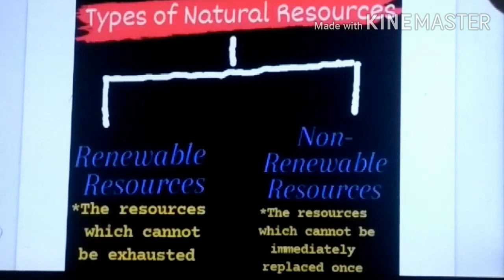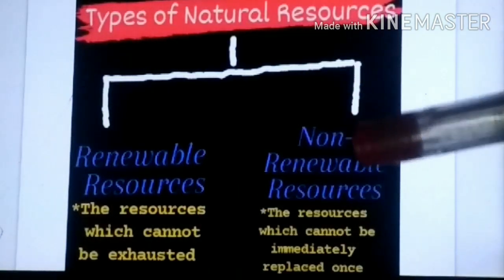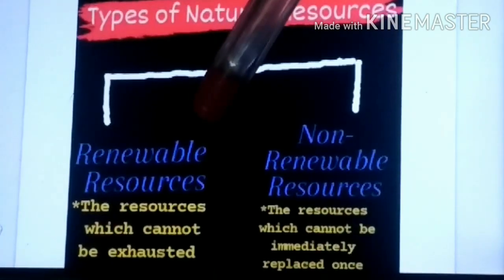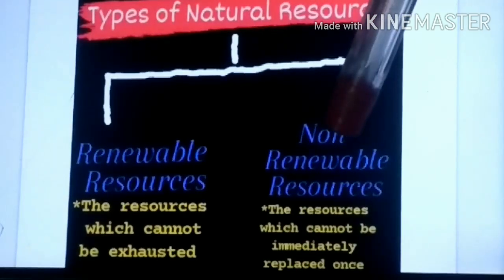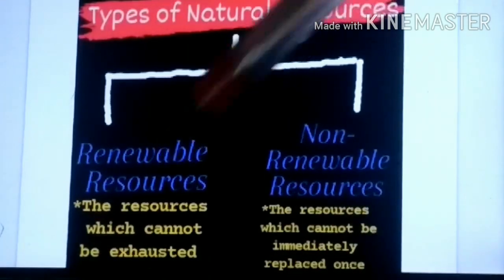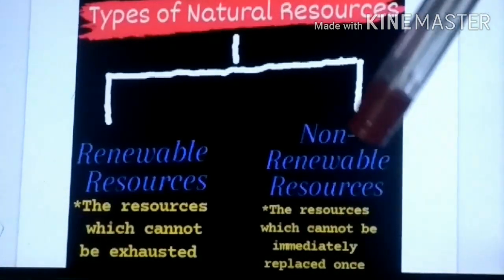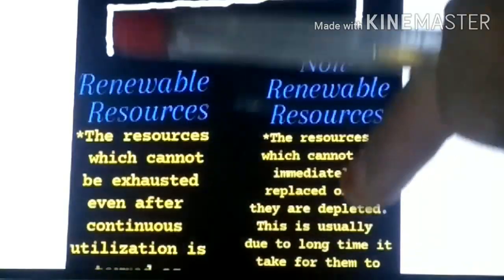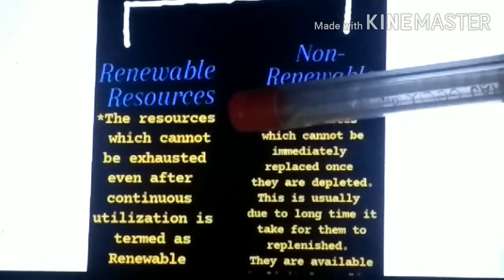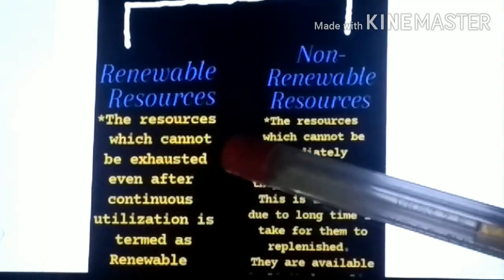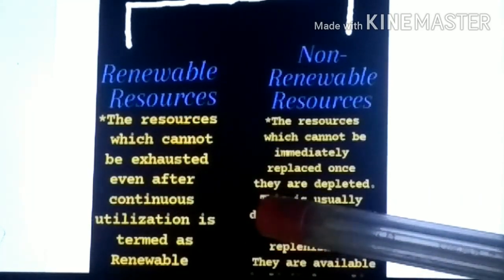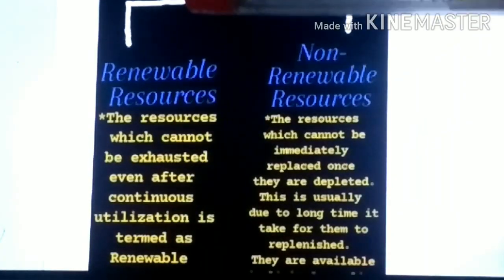There are two kinds of natural resources: renewable resources and non-renewable resources. So natural resources can be distinguished as renewable natural resources or non-renewable natural resources. Now what does this mean, renewable natural resource and non-renewable natural resource? So let's look at the definition. Renewable resource. What does this mean? The resources which cannot be exhausted even after continuous utilization is termed as renewable natural resource.